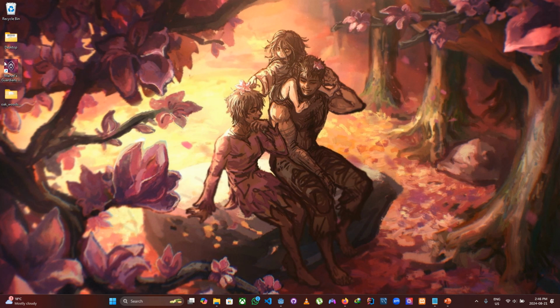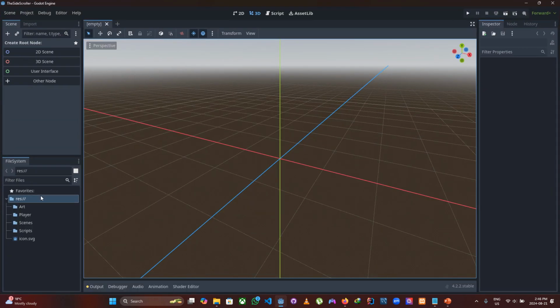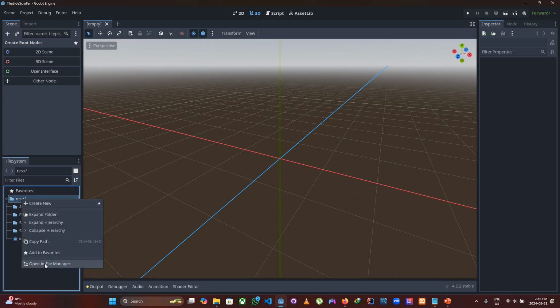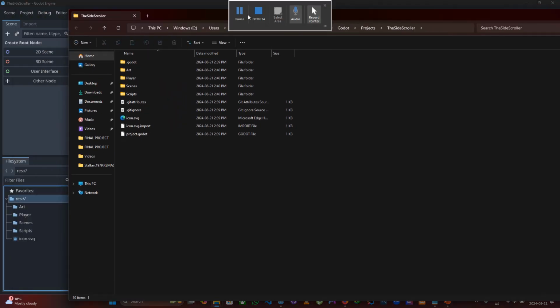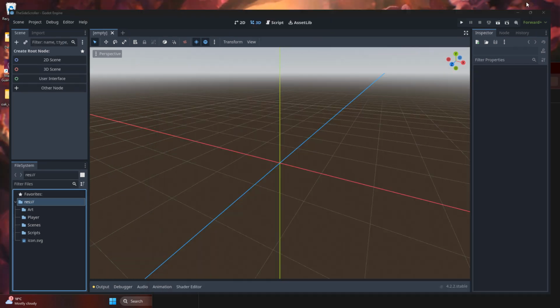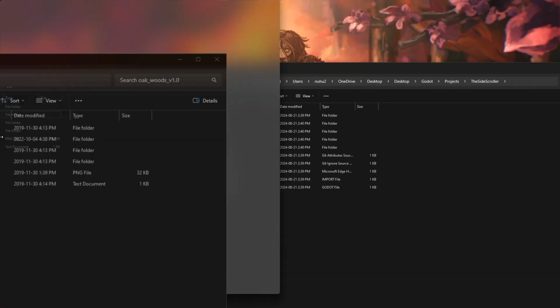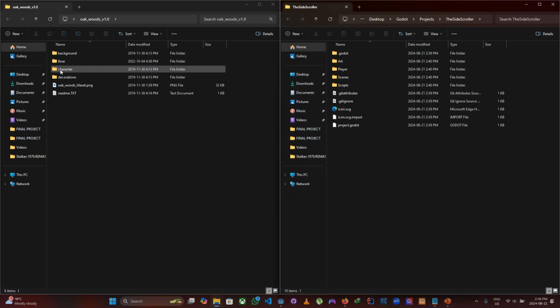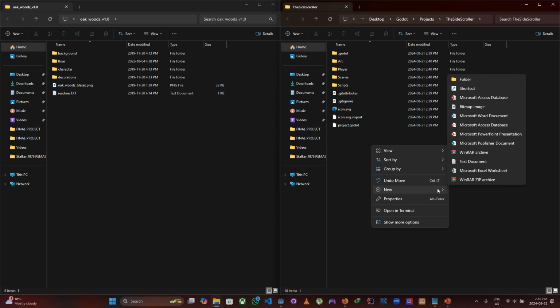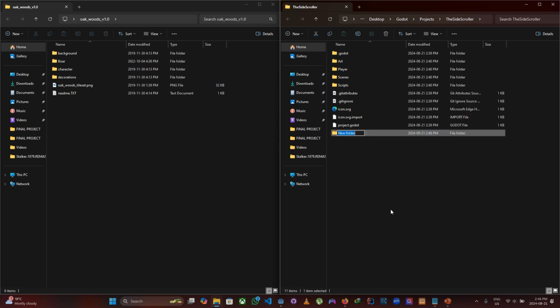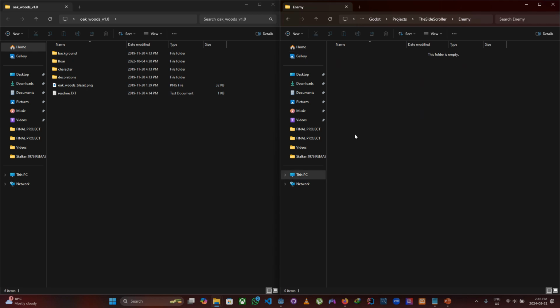Okay, so now let's just go to our folder here and put everything where they are supposed to be. Okay, so we have, let's minimize this. We also have our oakwoods. Let's just put everything side by side. Okay, so the boar, so I'll definitely need an enemy. I'll just call it enemy. Good. Then we'll just put the enemy here.